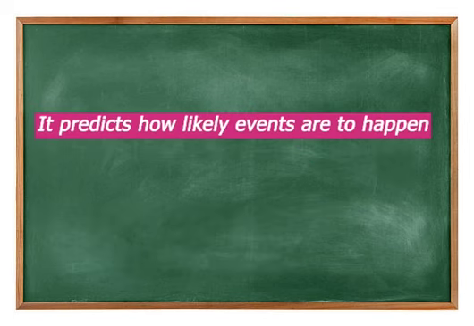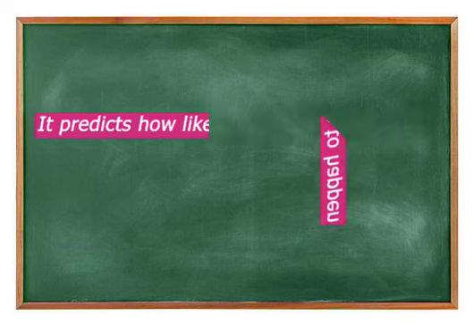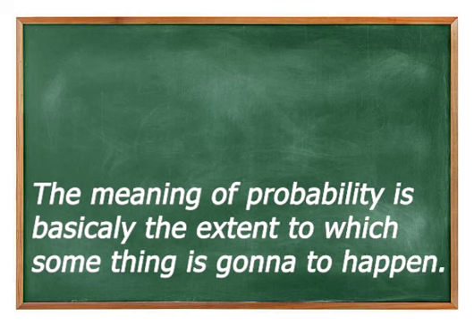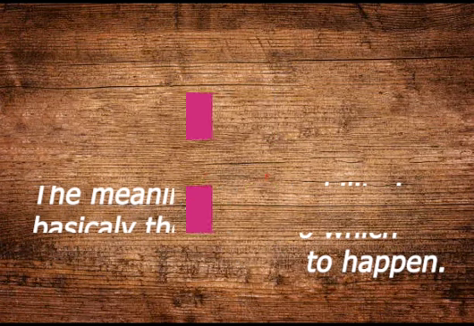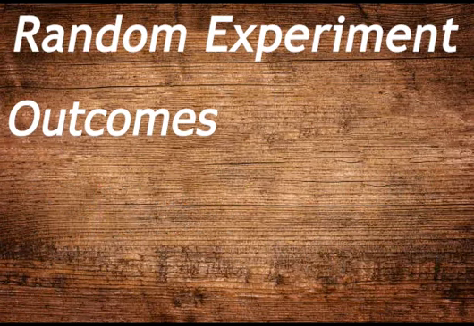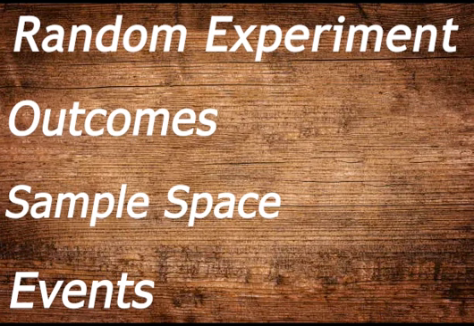The next thing, it predicts how likely events are to happen. Probability predicts how likely things are to happen. The meaning of probability is basically the extent to which something is going to happen. Let us discuss terminologies of probability. Random experiment, outcome, sample space, and events are the terminologies of probability.